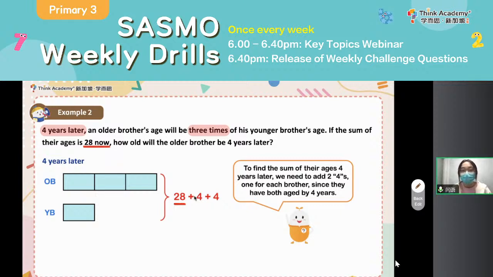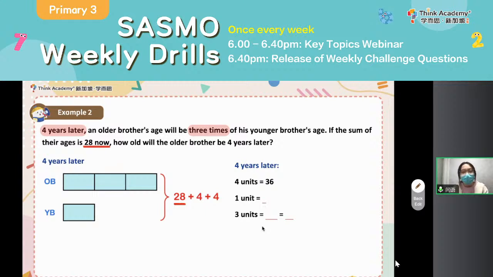What is 28 plus 4 plus 4? Okay, correct. So you can see that it should be 36, right? And 36 is the sum. That is, 36 is the total. Altogether, you can see that there are 4 units. 4 units add up to 36. So 1 unit is, let me check. What about your division? Quickly. 36 divided by 4, the answer is